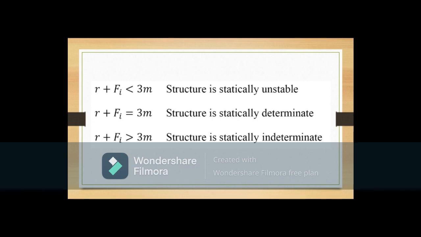Kapag naman ang R plus Fi is greater than yung product ng 3 at number of members, structure daw is statically indeterminate. Para naman mahanap natin ang degree of indeterminacy, we will simply subtract yung sum ng R plus Fi sa product ng 3 times number of members.